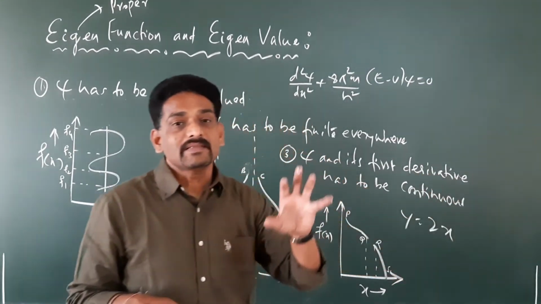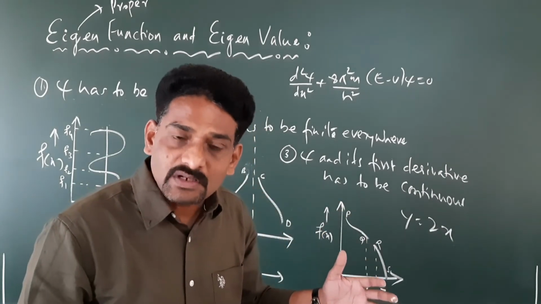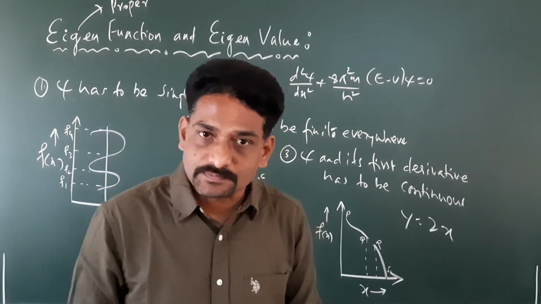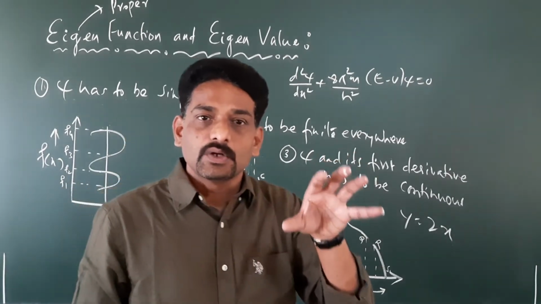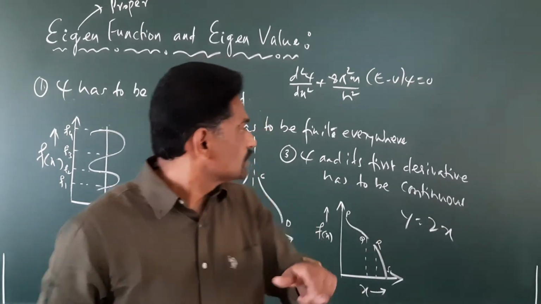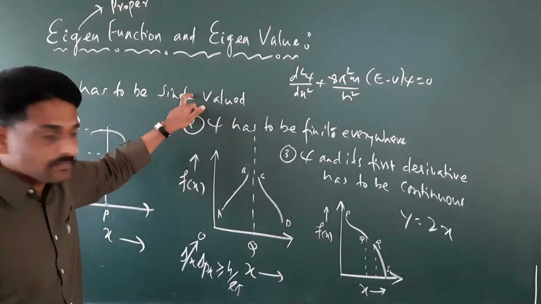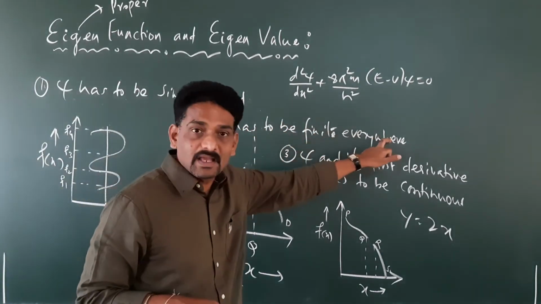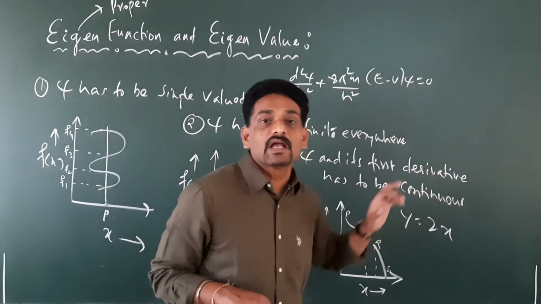Then only that system is called an eigenfunction or a proper function. In total, to become an eigenfunction, what are the conditions? Psi has to be single valued, psi has to be finite everywhere, and psi and its first derivative have to be continuous everywhere.